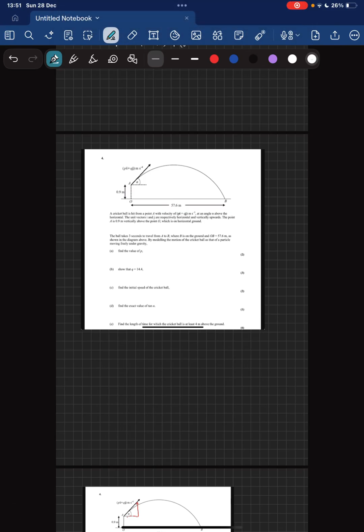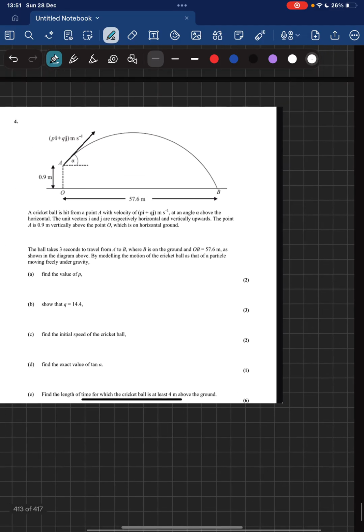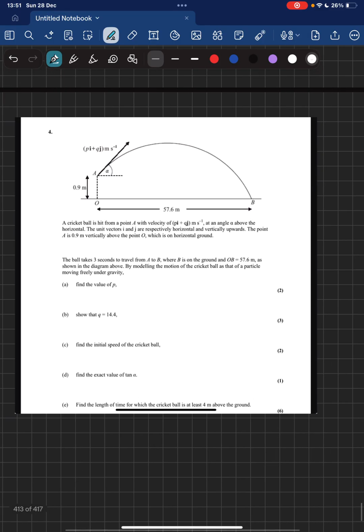Right, mock exams aren't far away, so let's try a question a day. Let's zoom in so that you can see it. I hope that you can see it well. Okay.